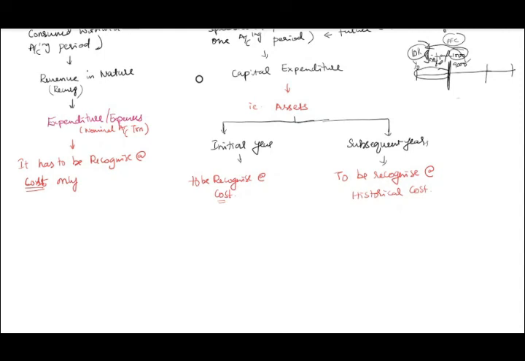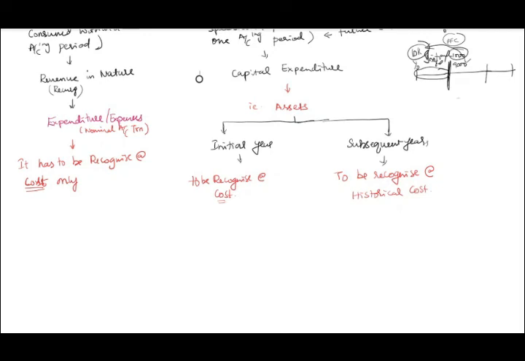Clear? Because nominal accounts do not have a carry forward nature, right? Yes, sir. Therefore, since they have to be closed every year, they do not have carry forward nature. Therefore, it has to be recognized always at cost only. Clear? But if it is a capital expenditure, it is termed as an asset. Yes, sir.